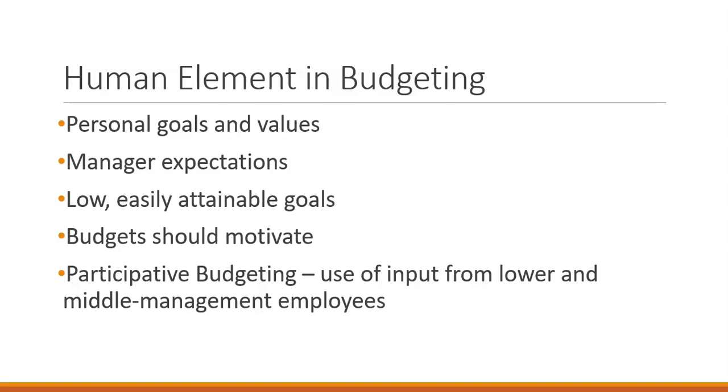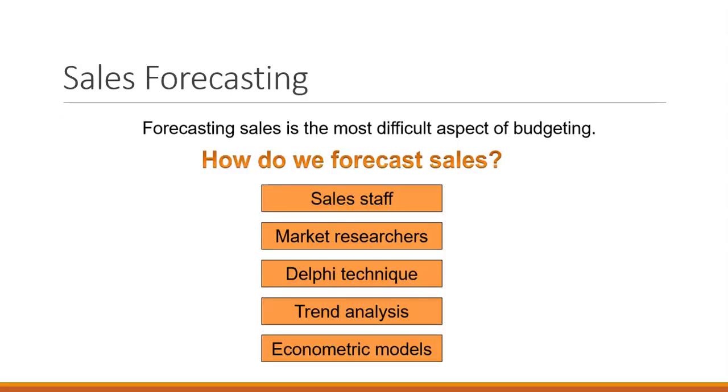There are multiple different kinds of budgeting. So one is called participative budgeting. So this is budgeting that uses input from all ranges of employees within the company. This helps to make people feel like they are involved in the budget, gives them a sense of ownership, and makes it more likely that they're going to be interested in engaging in productivity and things that help the budget.